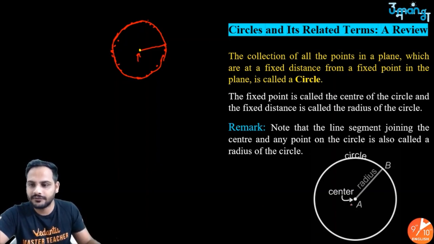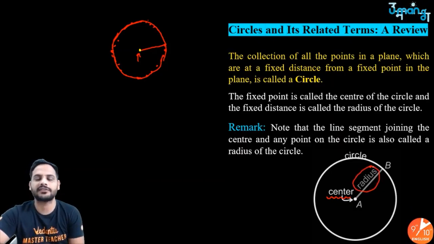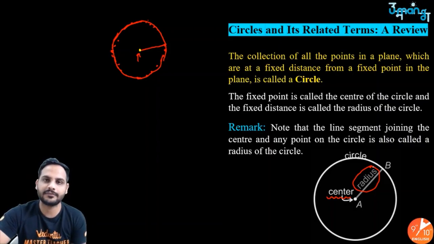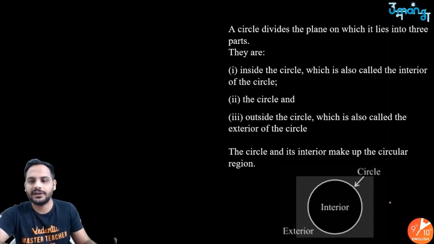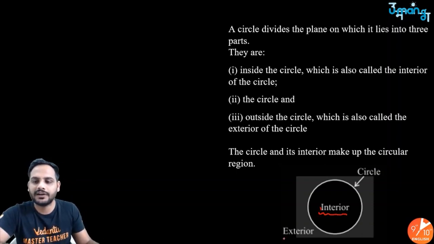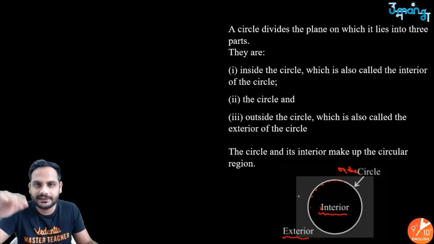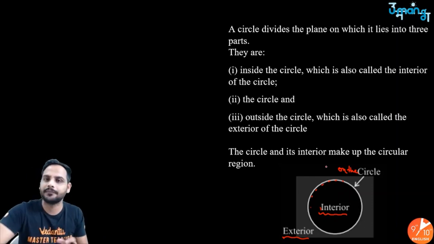Here the fixed point is called the center of the circle, and the fixed distance is called the radius. Whenever you draw a circle, it divides that plane into 3 areas: the interior of the circle, the exterior of the circle, and all the points which are present on the circle. So all the points will either lie in the interior, the exterior, or on the circle.